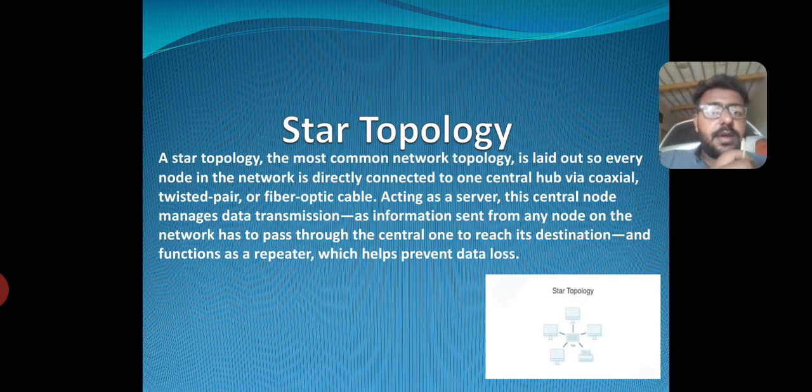Star topology. A star topology, the most common network topology, is laid out so every node in the network is directly connected to one central hub via coaxial or twisted pair or fiber optic cable, acting as a server. That is the central node, meaning data transmission, as the information sent from any node on the network, has to pass through the central one to reach its destination, which helps prevent data loss. This is a diagram.